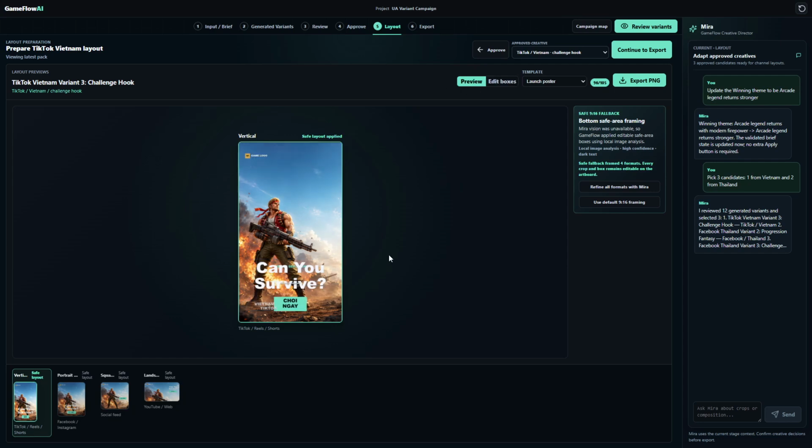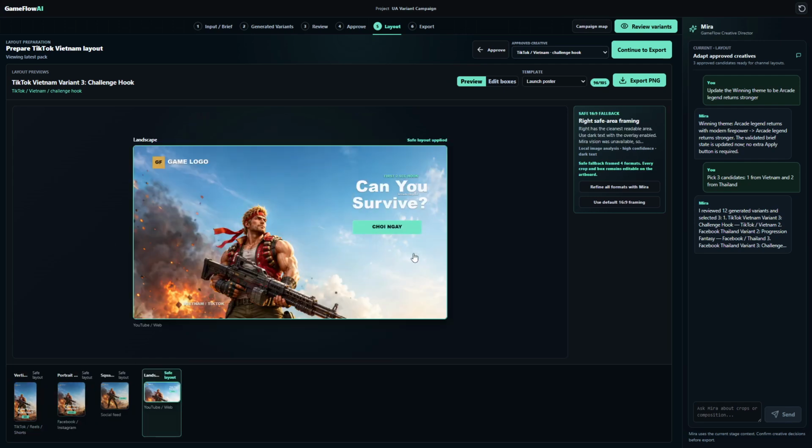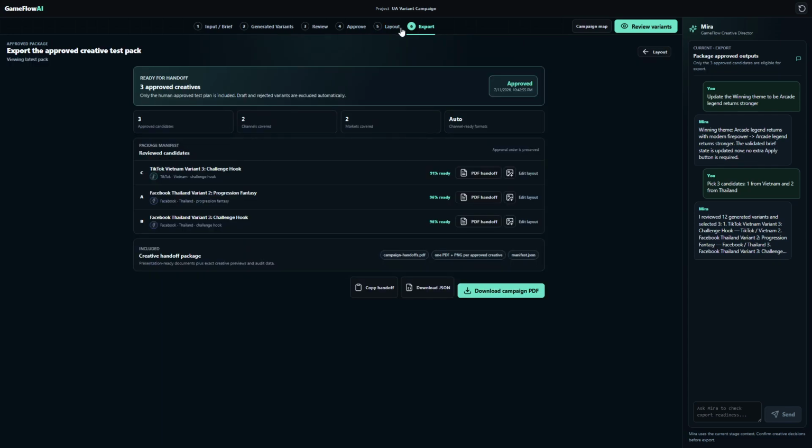We can switch back to the review and we can see here. It's really interesting that Mira can analyze the image and apply some CTAs, logos, or hooks here. And in addition to that, you can have more creative control. You can go to the edit boxes if there are some things that you don't want, or you want to edit, you can just drag it or edit it. That is one way. So let's move on with the export.